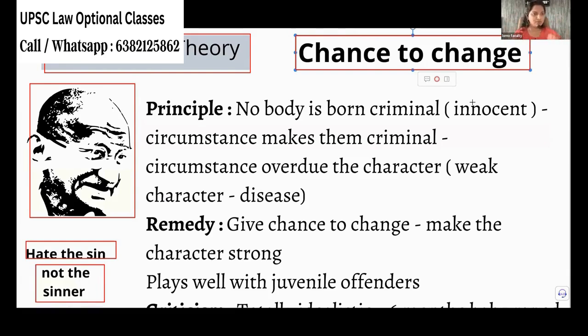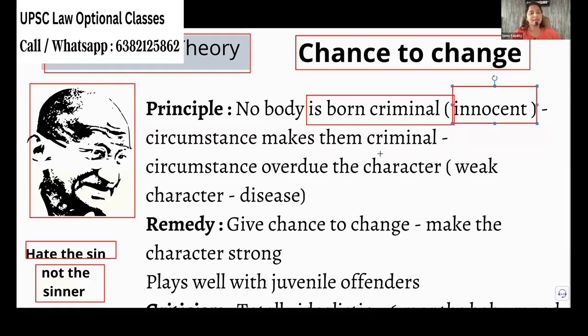And we continue to do some wrongs, and we will ask for chances in life. Like that, he is telling there must be a chance to change given to the offender. So what is the principle? Nobody is born criminal. When people are born, they are innocent, but the circumstances make them criminal, it seems. Because of the circumstances, they do it.